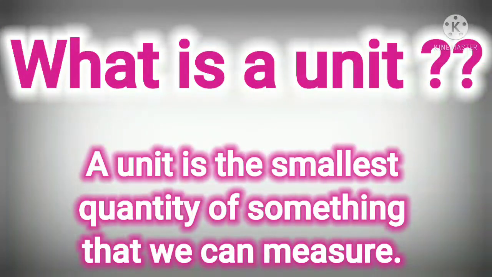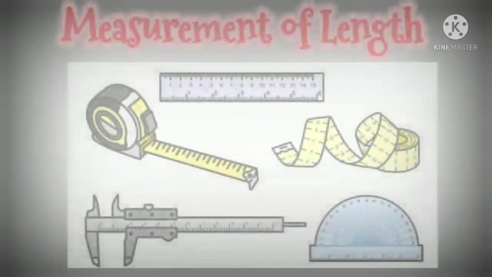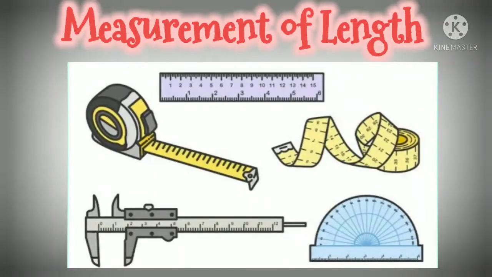What is unit? A unit is the smallest quantity of something that we can measure. What is measurement? Measurement is the process of finding out the size or quantity of something. Now let us learn measurement of length.